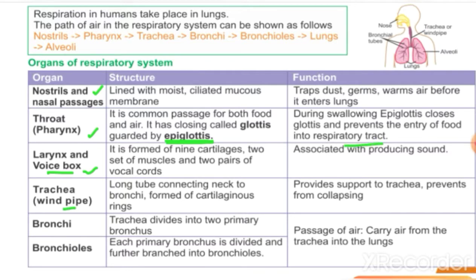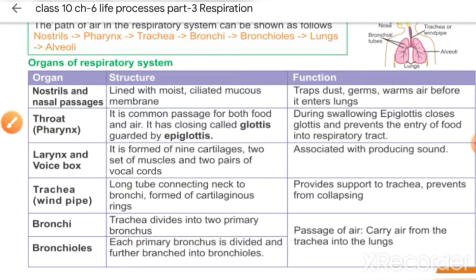Then trachea, the windpipe, is made up of cartilaginous rings, and these cartilaginous rings prevent the trachea from collapsing. Then it divides into two bronchi. Then the bronchi divide into many branches, known as bronchioles, and these bronchioles end up in the alveoli, which allow the exchange of gases.